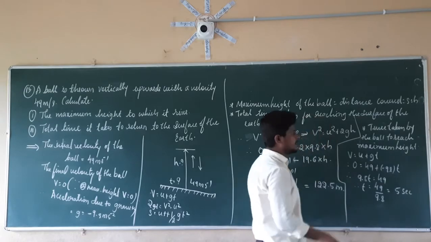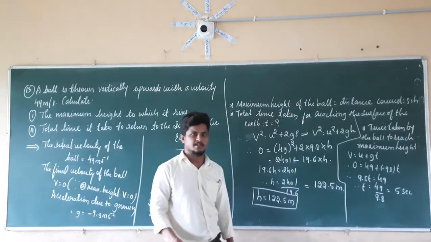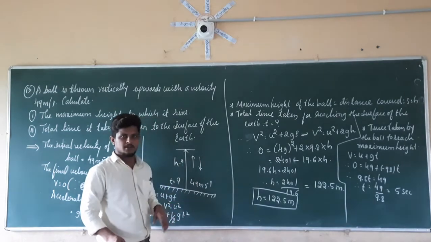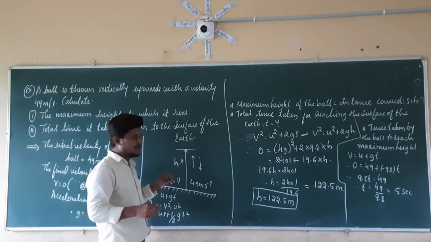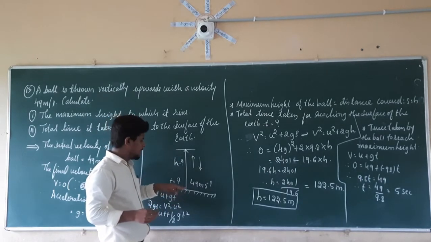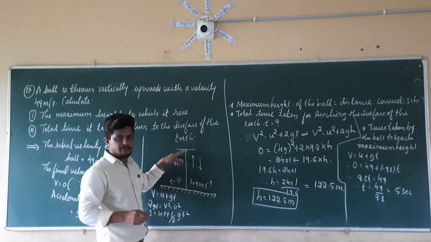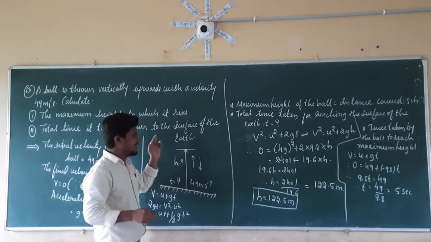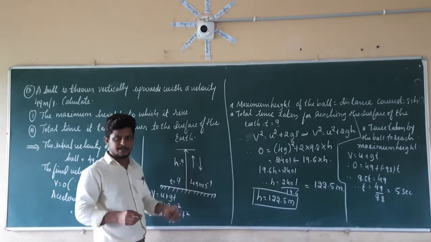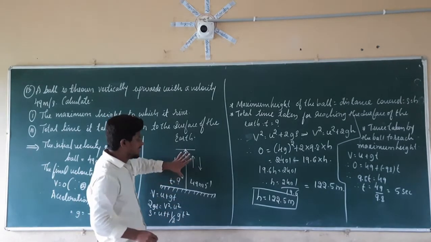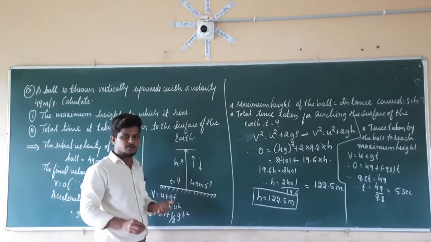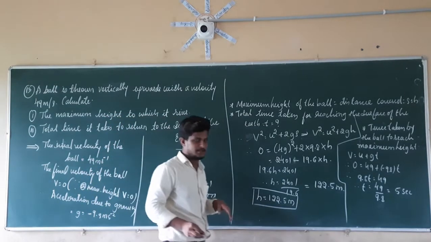Which is equal to 5 seconds. That is nothing but the time taken by the ball to reach the maximum height, and it will be equal to the time taken by the ball to come to the ground again. If the ball reaches the maximum height in 5 seconds, then the ball is going to take 5 seconds from there to reach the ground from this maximum height. So 5 seconds is in the upward direction, 5 seconds is in the downward direction, 5 plus 5 is equal to 10 seconds.